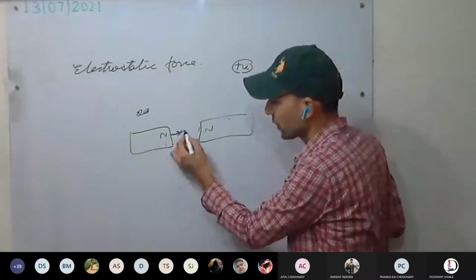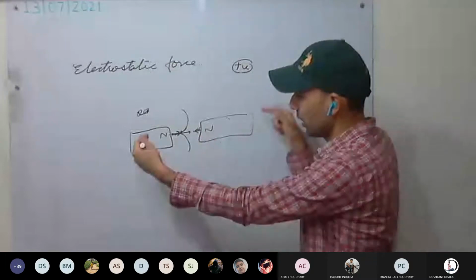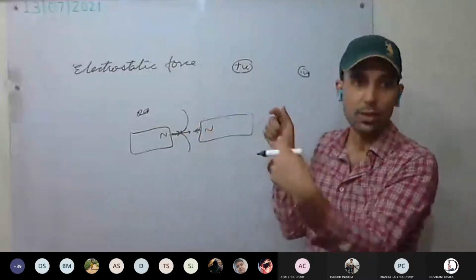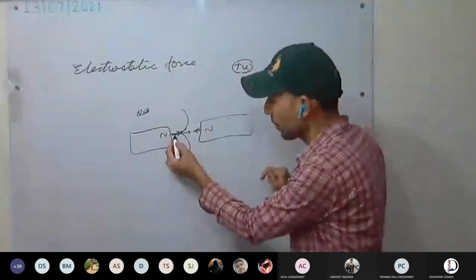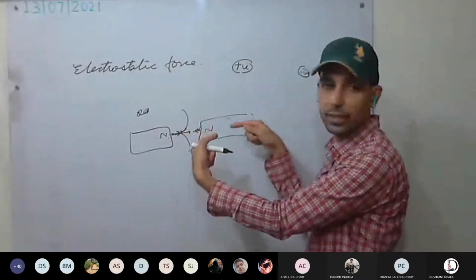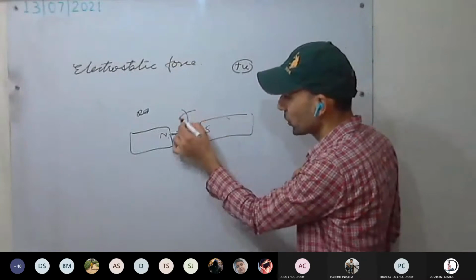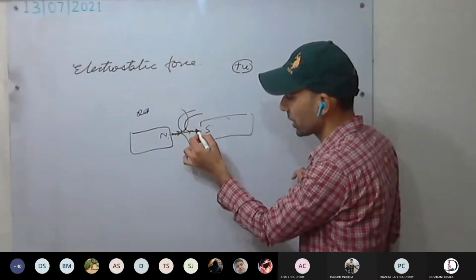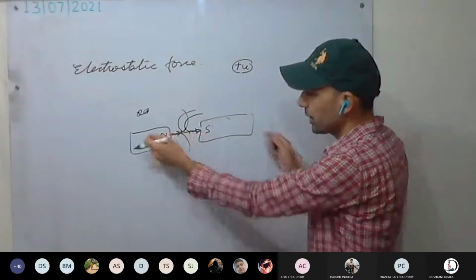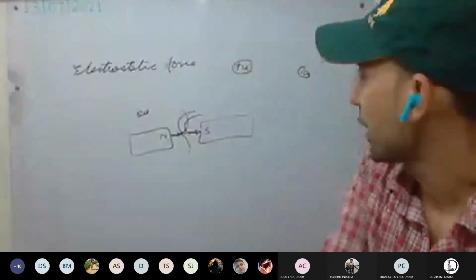So you can see the opposite directions, force applied. If north and north pole, they will repel. If it is south pole, the magnetic field force direction is like this, so they attract.